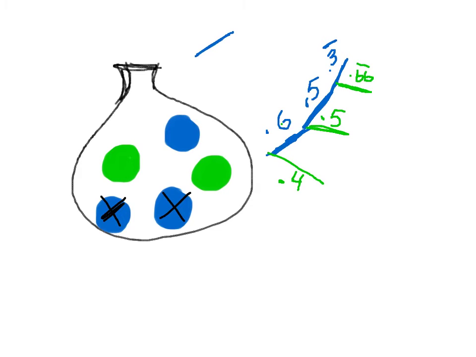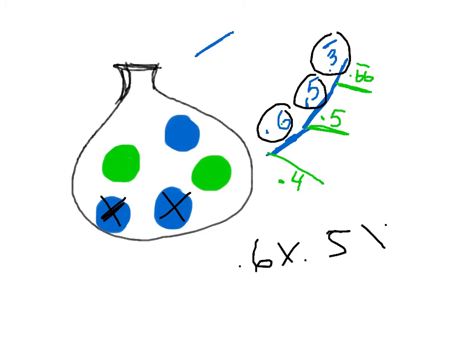And then if you ever want to find what's the probability of getting, for instance, a blue, then a blue, then a blue, you would do 0.6 times 0.5 times 0.3 continued, and it'll get you your answer. If you want to find the probability of getting a blue and then a green, you multiply 0.6 times 0.5. So you can use this tree diagram method for anything. And you don't have to make a tree diagram, it's just a helpful tool.